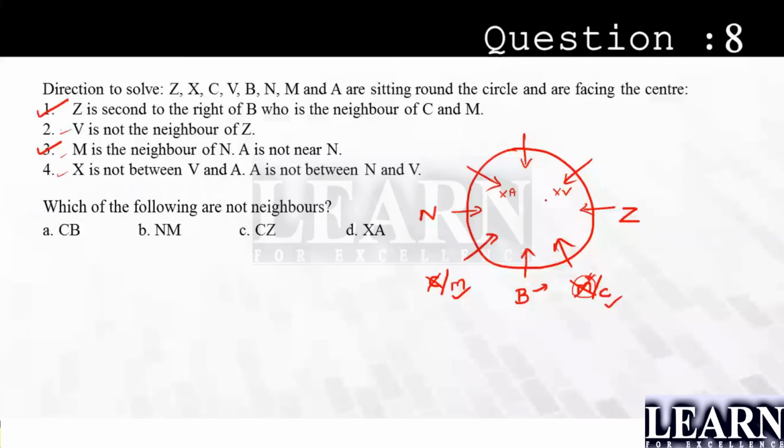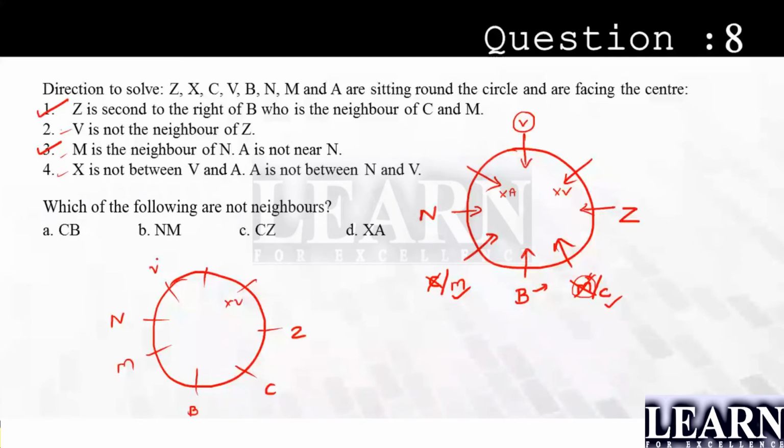So if this is not V, can you see this can be one possibility of V, or else this can be another one, where I have taken N, M, B, C, Z. This is not V, then I'm taking this as the second possibility. If this is going to be V, they have told V is not the neighbor of Z, satisfied. Okay, this is done. Now you have to just focus on statement number 4.